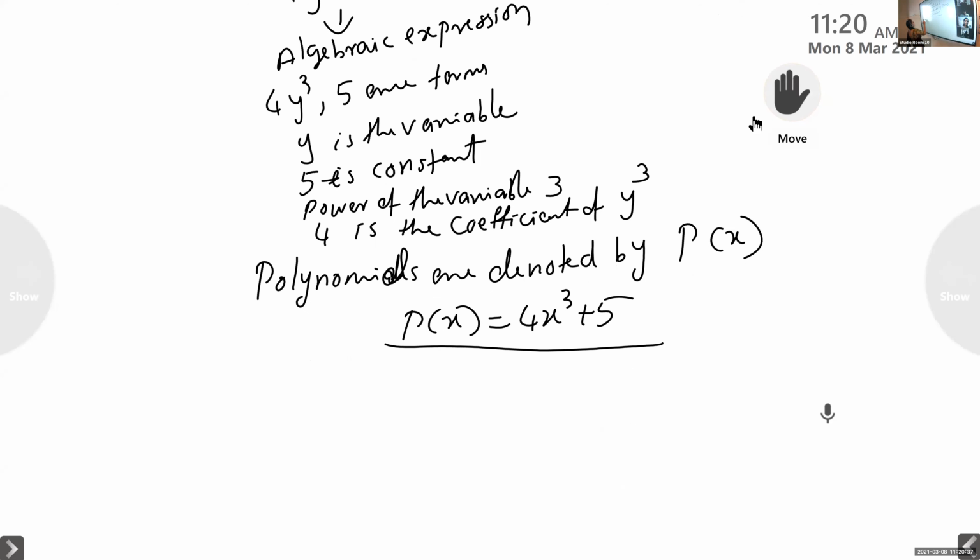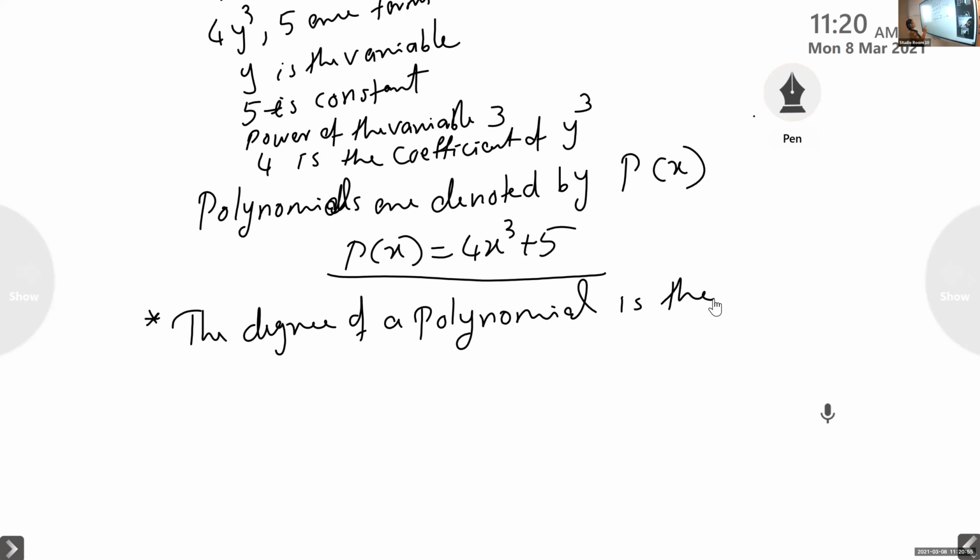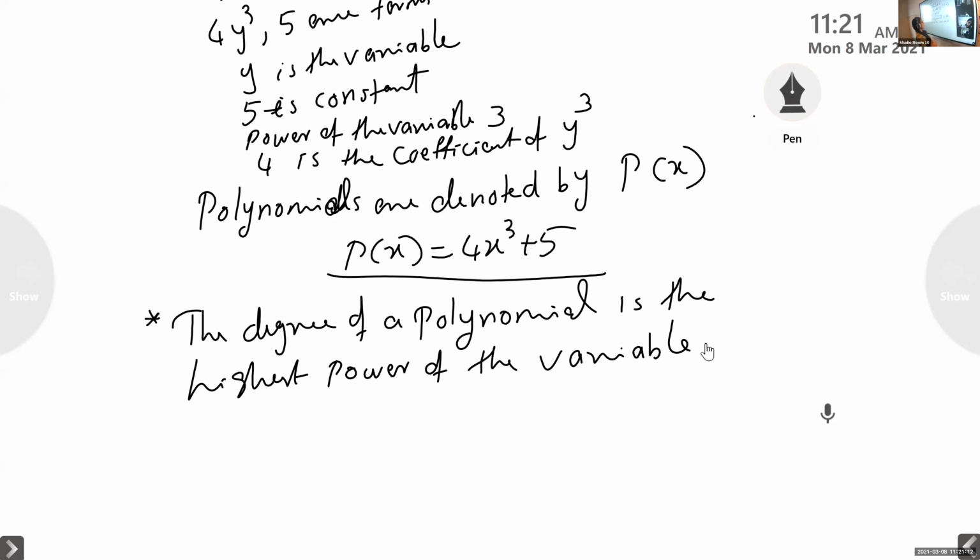Underline this sentence: degree of a polynomial is the highest power of the variable.